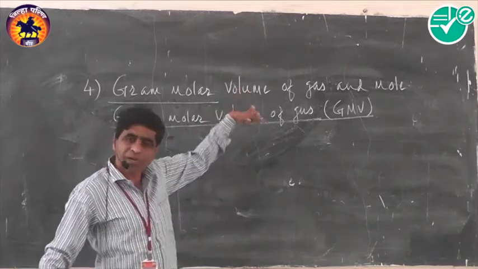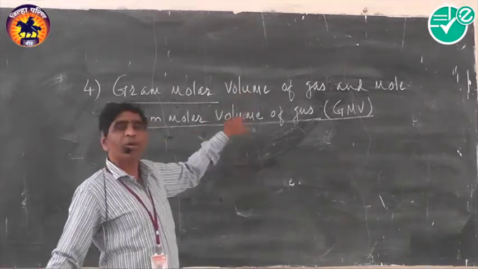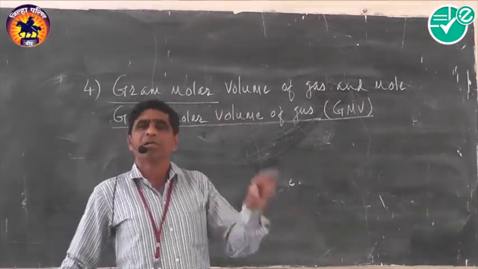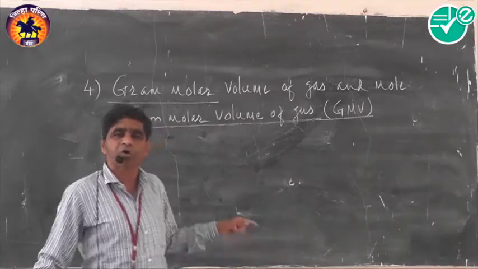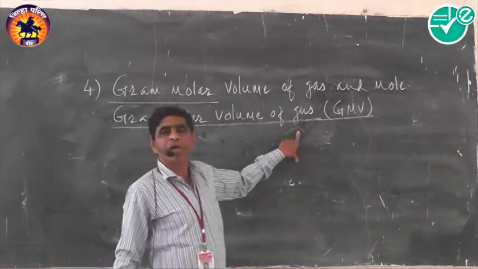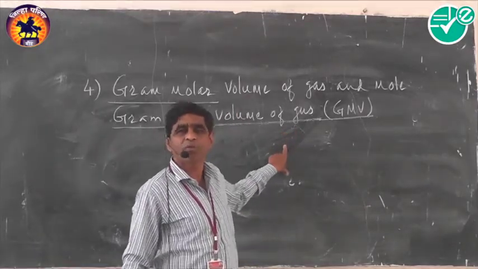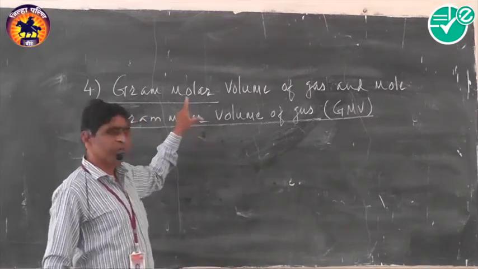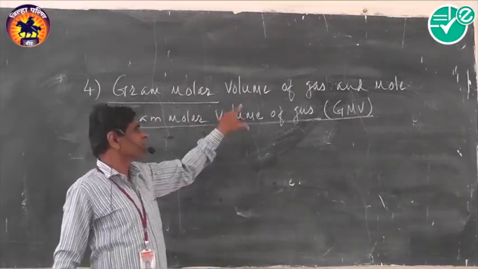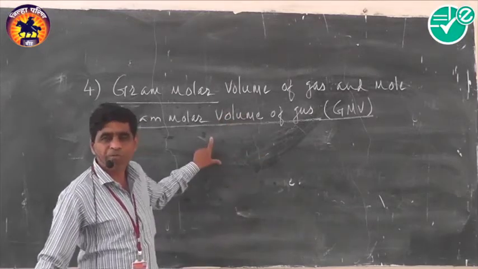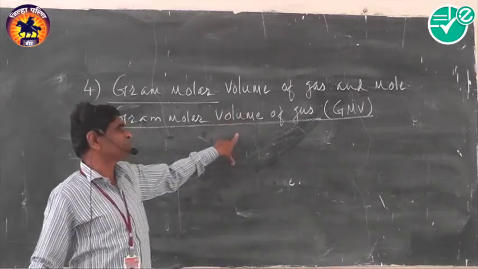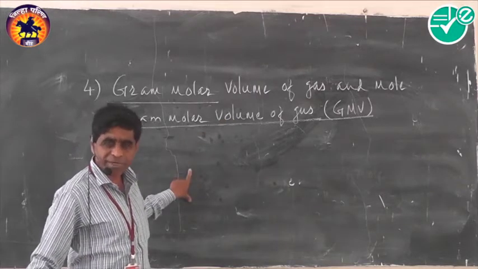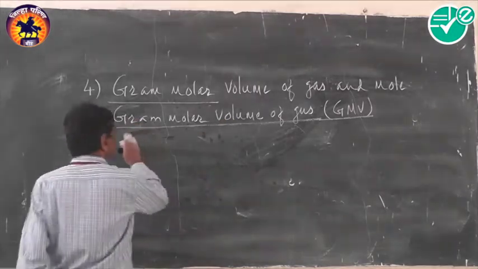And if STP condition is applied, then experimentally it is observed that this 1 mole of gas, remember, at STP, occupies 22.41 decimeter cube volume. And thus, at STP, for different gases, the gram molar volume is considered as 22.41 decimeter cube. So what is gram molar volume?